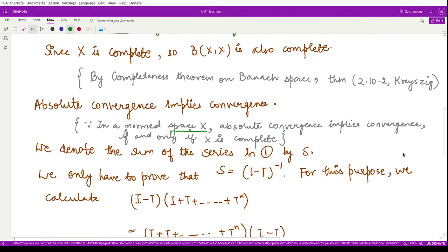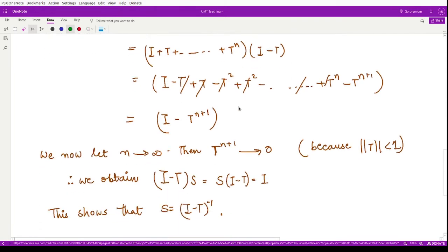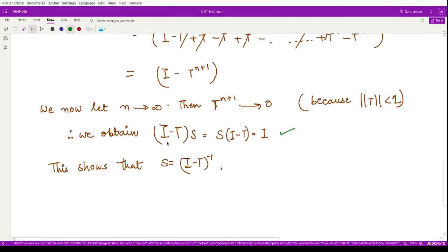Moving on to the next part, if we denote the sum of the series 1 by capital S, we want to prove that S is nothing but the inverse of the operator I minus the operator T. For that, we take the operator I minus T multiplied by I plus T plus up to T to the power N. Basically we want to show that I minus T into S is equal to S into I minus T, which is equal to I. From this result, we shall prove that S is the inverse of the operator I minus T.